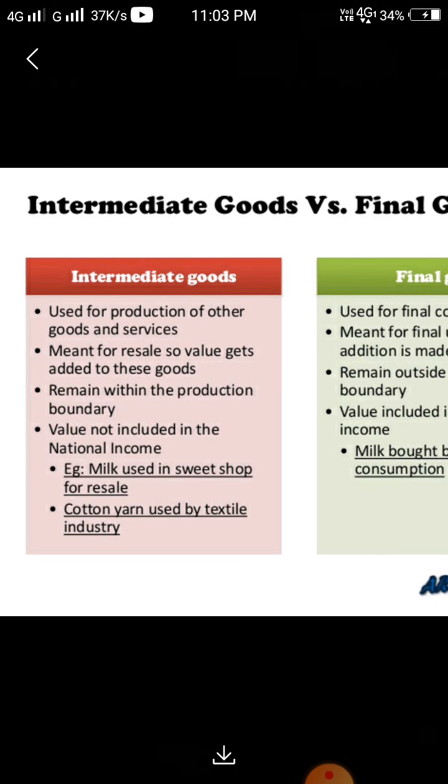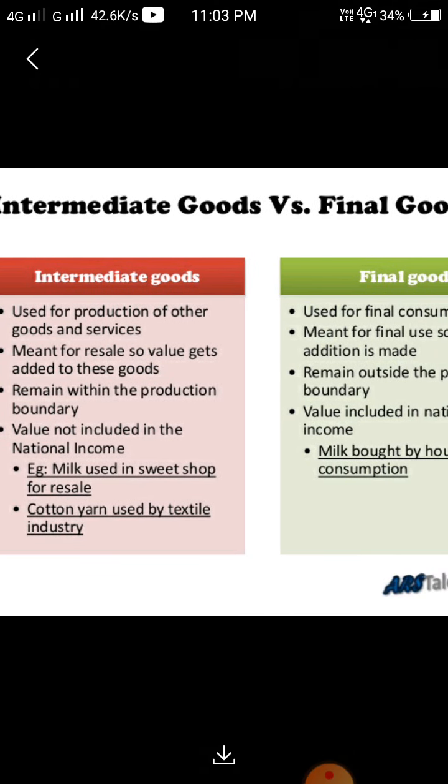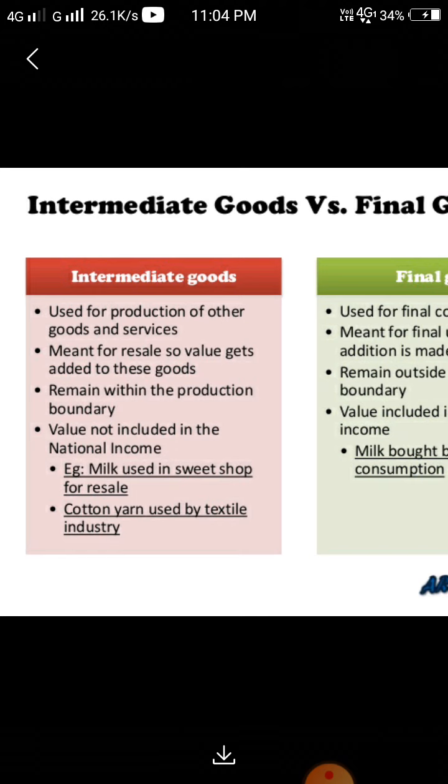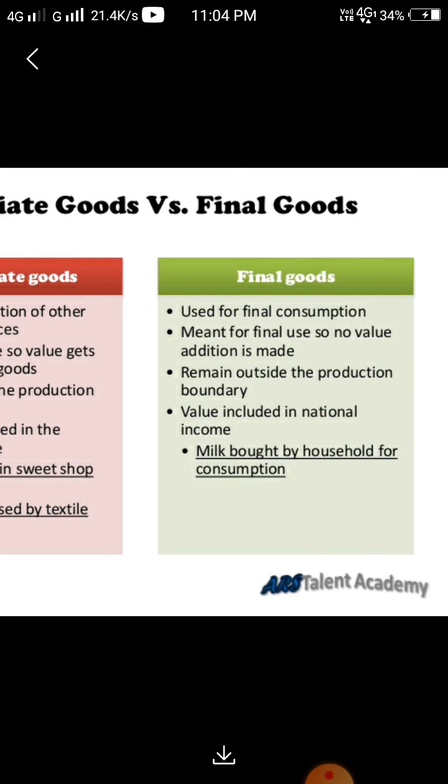So students, we understand intermediate goods and final goods. Intermediate goods are used for production of other goods and services and meant for resale, so value gets added to these goods; they remain within the production boundary, and the value is not included in the national income. Final goods are used for final consumption, meant for final use, so no value addition is made; they remain outside the production boundary, and the value is included in national income.